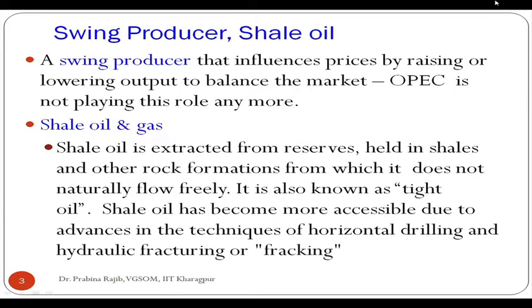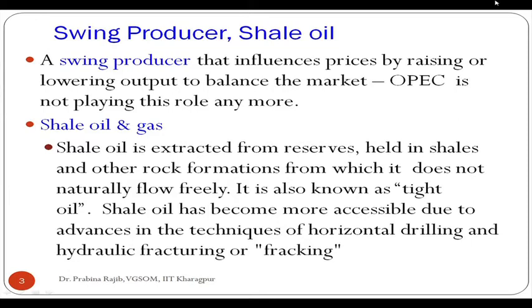Now, around 2014-15, around November 2014, OPEC decided not to play this role anymore. OPEC did not reduce production, even though the crude oil price was going down substantially in a progressive manner. OPEC decided not to play the swing producer role and not to cut the production amount.